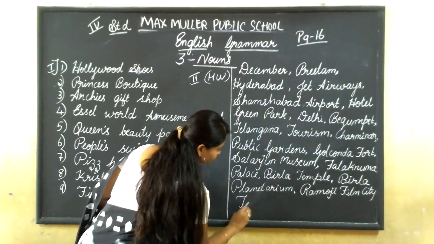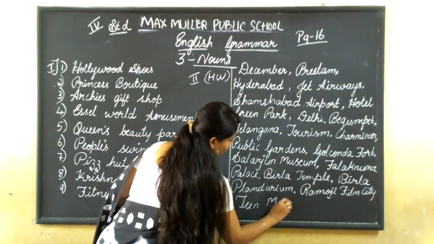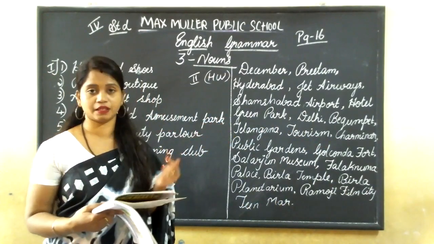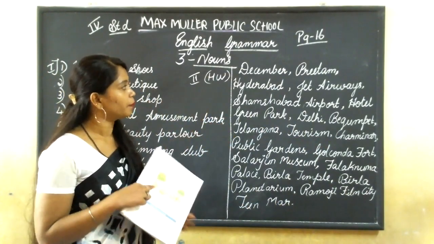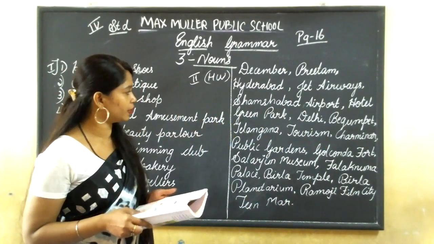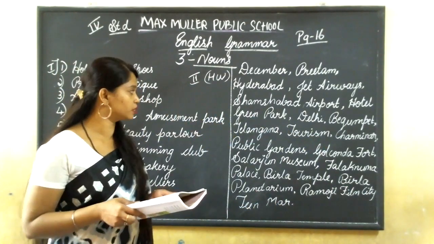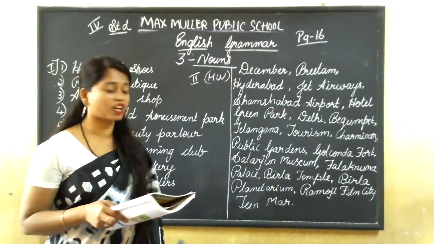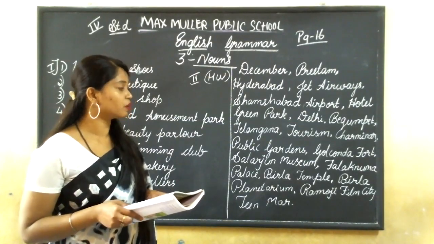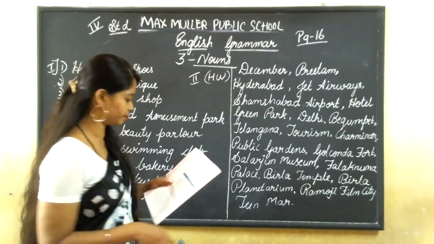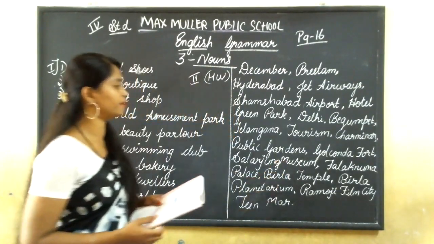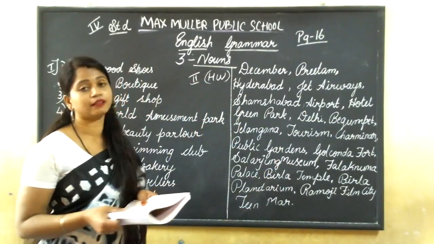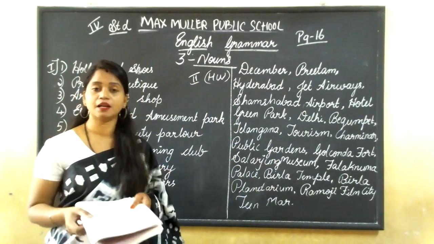These are the proper nouns which come in this passage. Again I'll repeat: December, Preetham, Hyderabad, Jet Airways, Shamshabad Airport, Hotel Green Park, Delhi, Begumpet, Telangana Tourism, Charminar, Public Gardens, Golconda Fort, Salarjung Museum, Falaknuma Palace, Birla Temple, Birla Planetarium, Ramoji Film City, and Teenmar. These are the proper nouns in this passage.